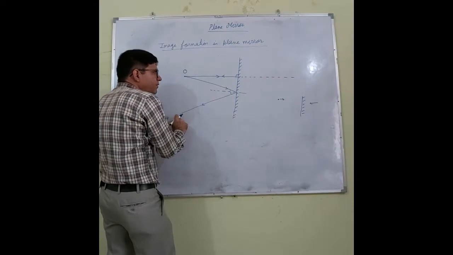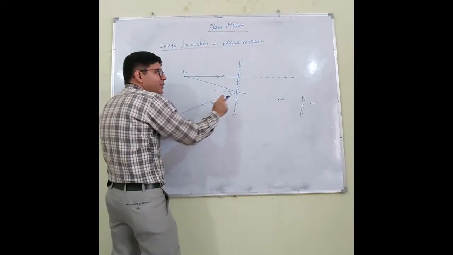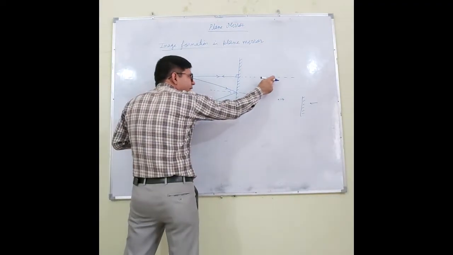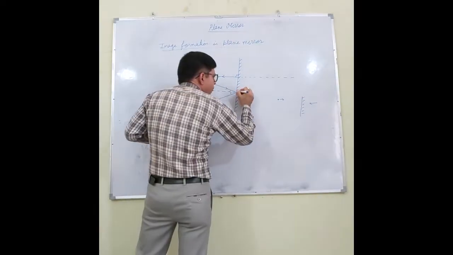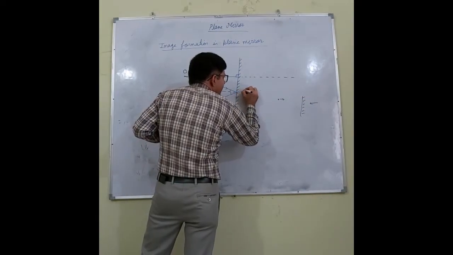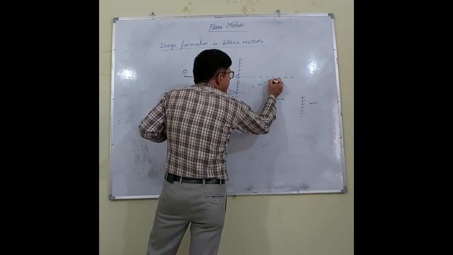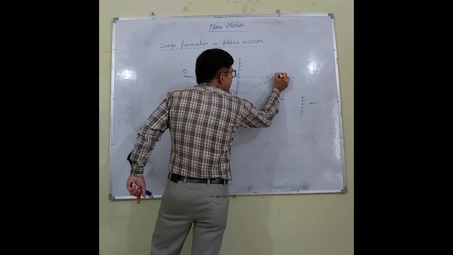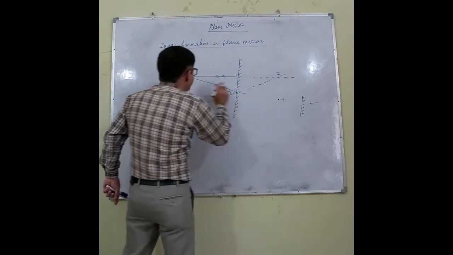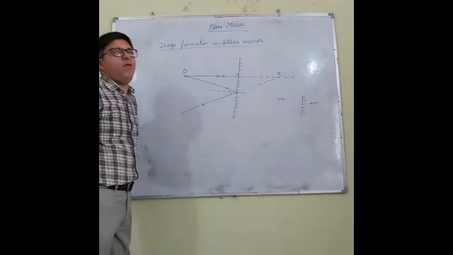But if somebody is standing here, what will he see? He will see that light is coming from behind the mirror. So it appears that light is coming from there. Where these meet, the image of the object is formed.